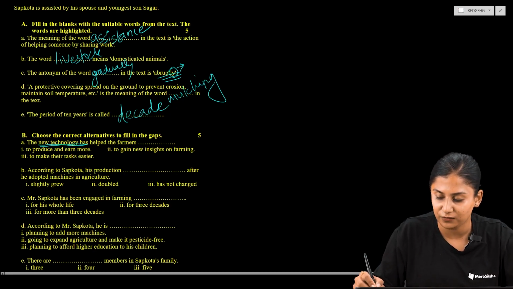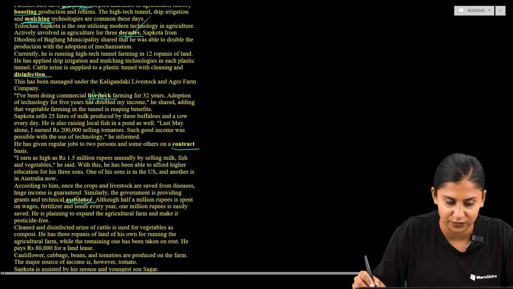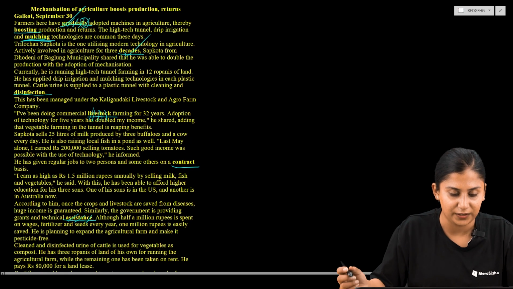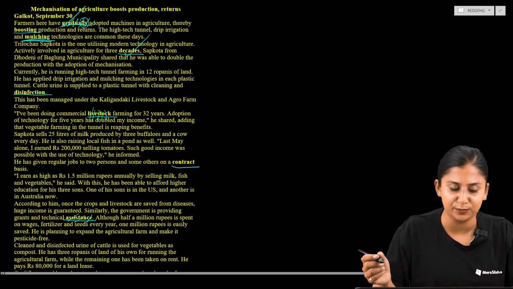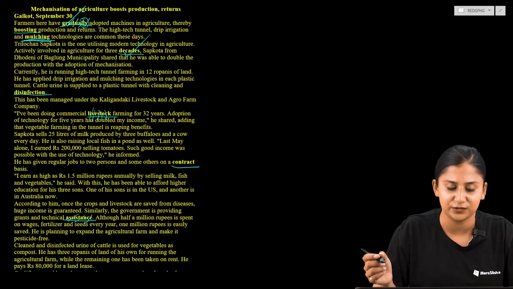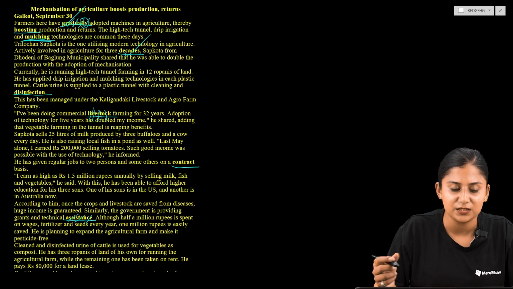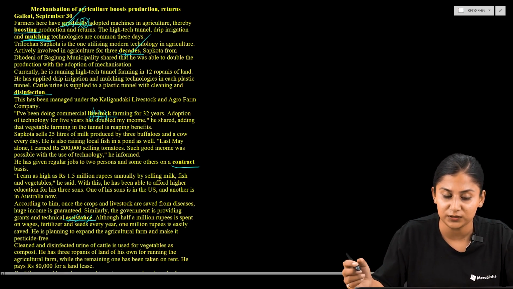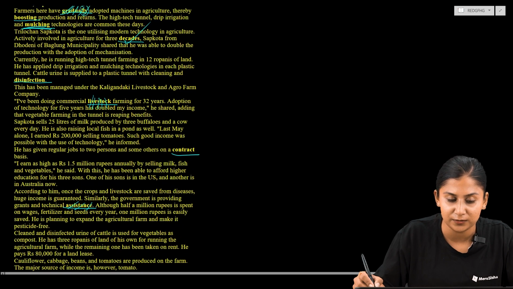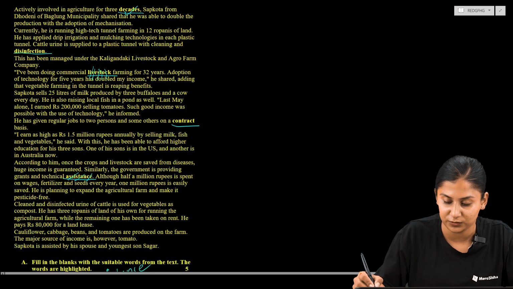Now let us find out reading the above text over here. So farmers here have gradually adopted machines in agriculture, thereby boosting production and returns. The high-tech tunnel, drip irrigation, and mulching technologies are common these days. So after the adaptation of machines in the agriculture, the production has been boosted.